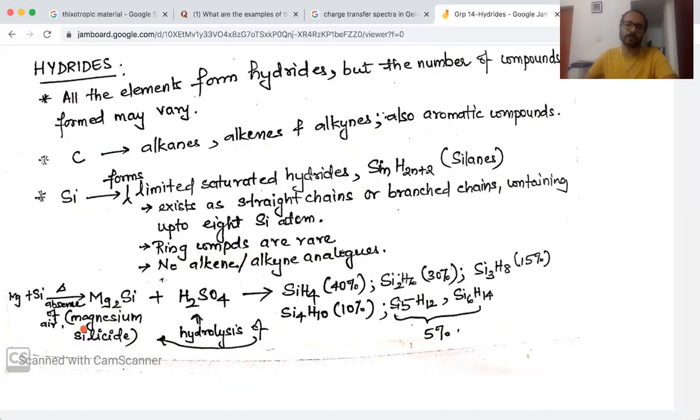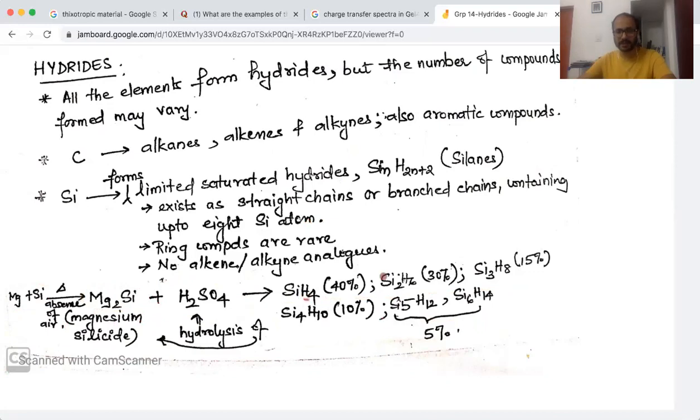Talking about its preparation, it is similar to the preparation we discussed when we talked about the boron hydrides. Here also you treat magnesium and silicon in the absence of air to form magnesium silicide, which on hydrolysis with sulfuric acid leads to the formation of a mixture of silicon hydrides, which are in general called silanes.